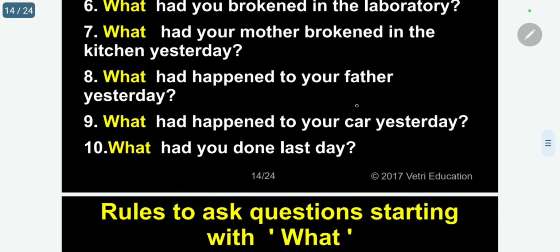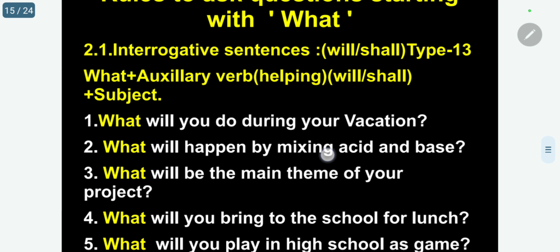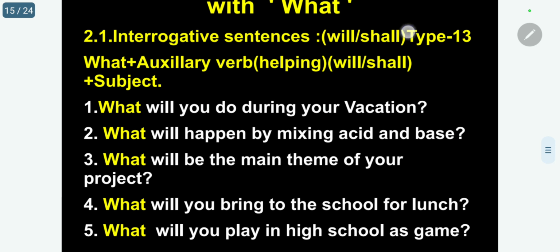So next, the most important auxiliary is will or shall. I will use will as the auxiliary verb now. You kindly follow me. I can use will or shall.